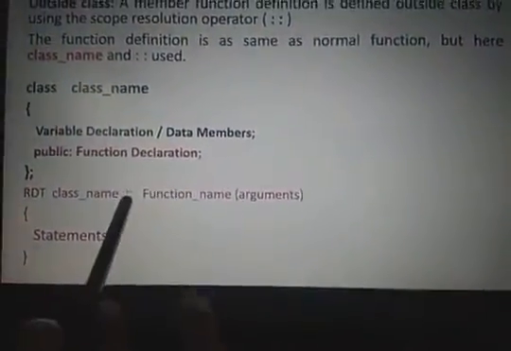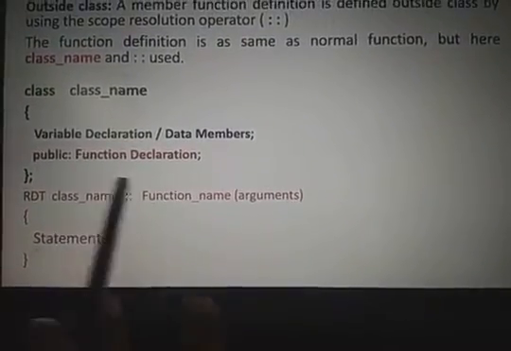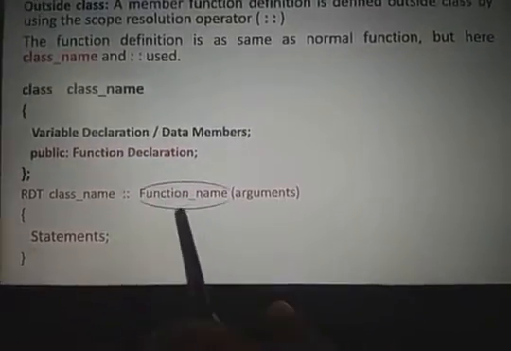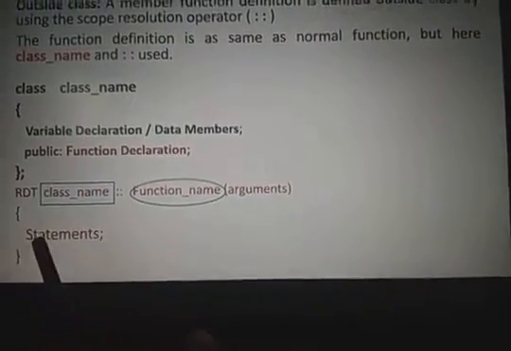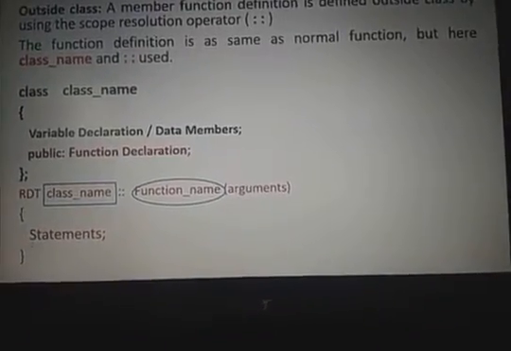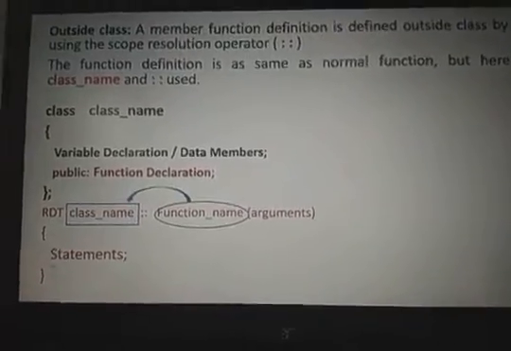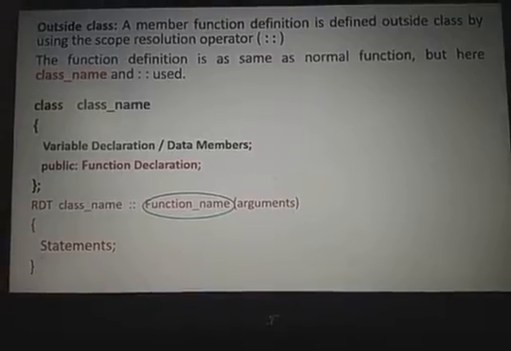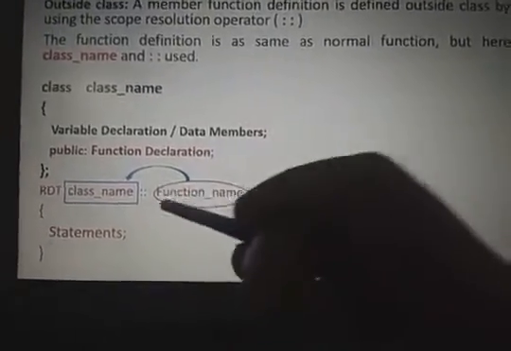What is the need of the scope resolution operator? This operator will take two operands. One operand is function name, second operand is class name, and it evaluates whether this function is available in the class or not. It will be evaluated by the scope resolution operator. It takes two parameters, one is function name, second one is class name, and evaluates whether this function is available in the class or not. This is about the scope resolution operator.